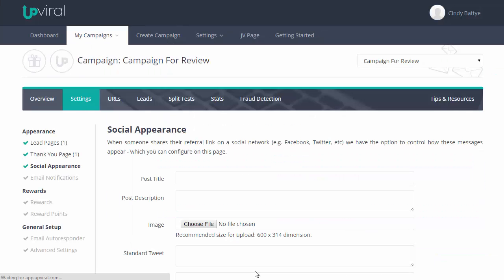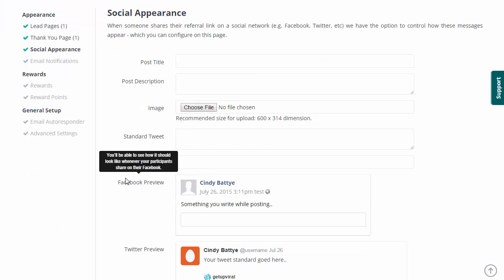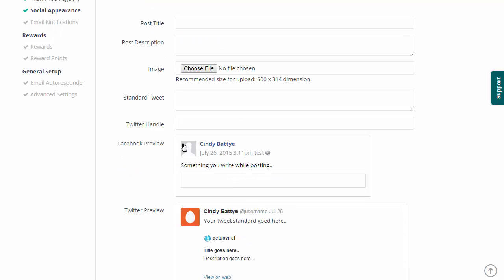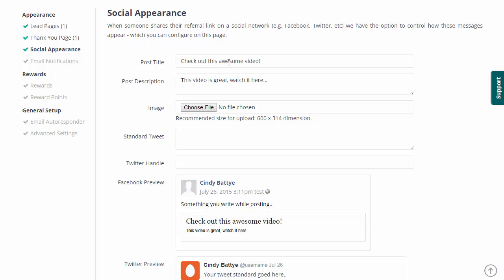I'm going to click on my next step, which is my social appearance. And now you need to customize this so that you know what it looks like when someone shares your post on Facebook or they share it on Twitter. This is what it's going to look like. So you need to fill out these fields here. For example, post title. So I can say, check out this awesome video. And then for the description, this video is great. Watch it here. And then we can see what that looks like down here in the Facebook preview.